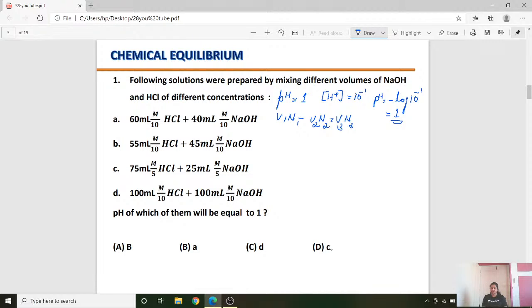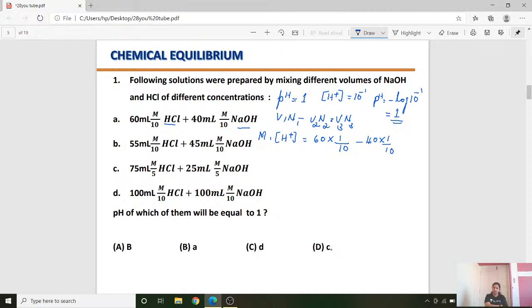Now since it is HCl and sodium hydroxide, normality is equal to molarity also. So if I write molarity M1 in the first case, if I am finding out the concentration of H plus, then V1N1, V1 is 60, N1 that is M1 is 1 by 10, minus 40 into 1 by 10, and divide by V3.